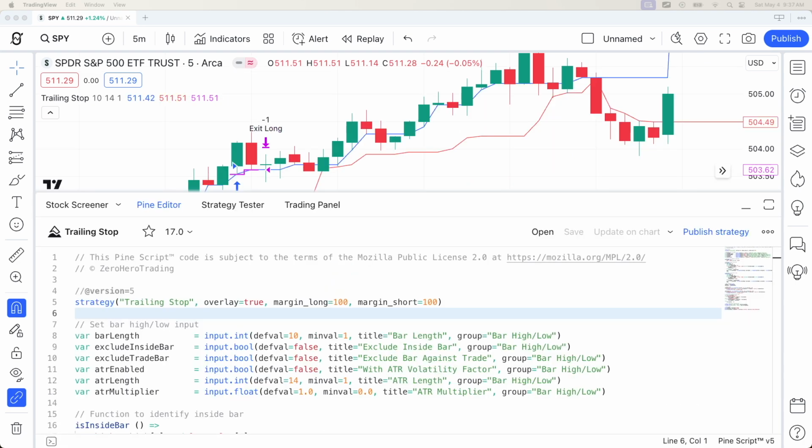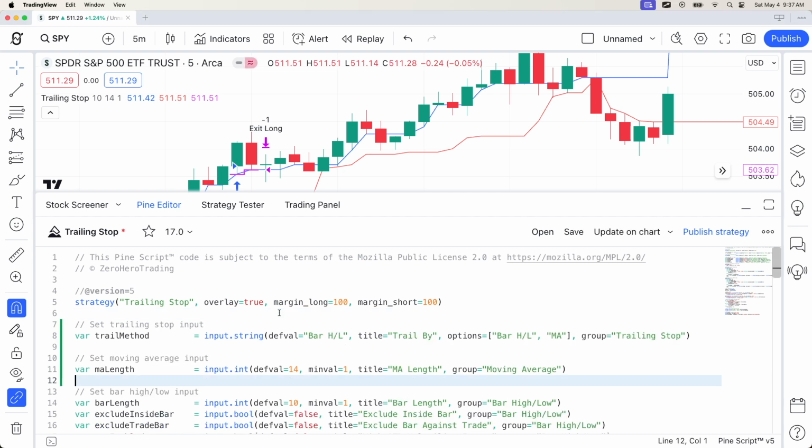So we're going to continue on the script we've been working on for trading stops. If you haven't watched the previous videos, I invite you to check them out for more context. Today, we'll trail stop using a moving average, instead of highest lows for long trades and lowest highs for short trades. First, let's add some more inputs to our script, like so.